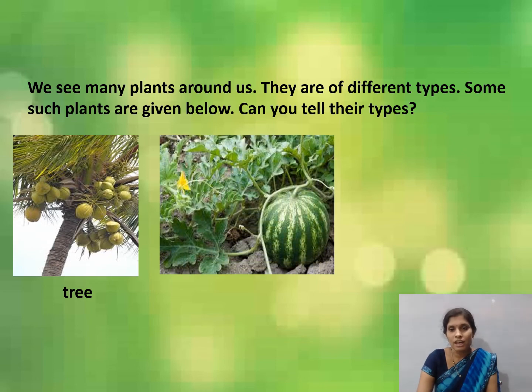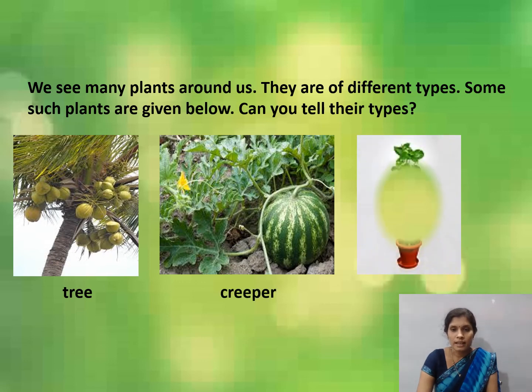Next, identify which type of plant is this? Yes, children. Watermelon is which type of plant? Yes, creeper. Next, money plant. Money plant is which type of plant? Yes, tell me. Yes, climber.